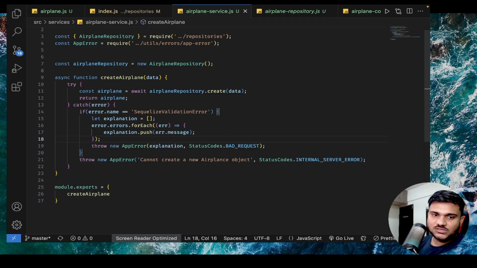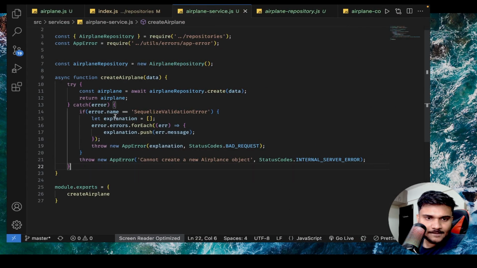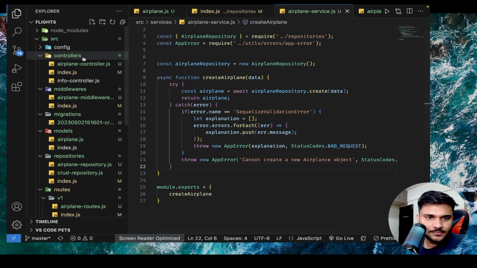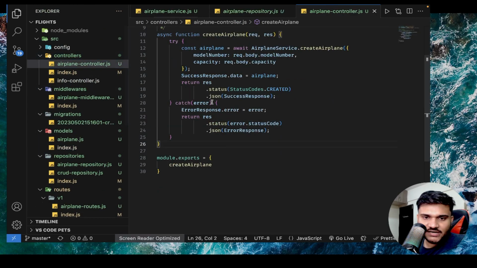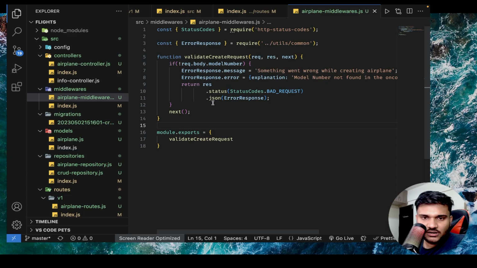And things will start working well for us, right? And you can see "cannot create a new airplane object," looks good. And let's see, if you go to your controllers, you can see inside the controller we just catch the error, whatever is the error property, we add it to the error response error property and just send that error object. That's it. Let's do the similar thing in middlewares as well, right?